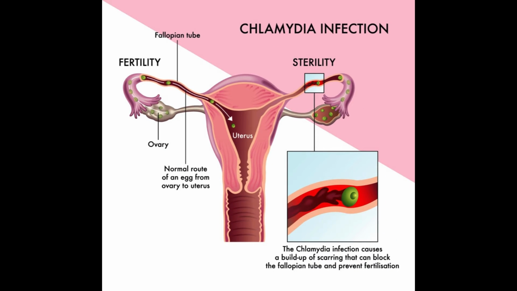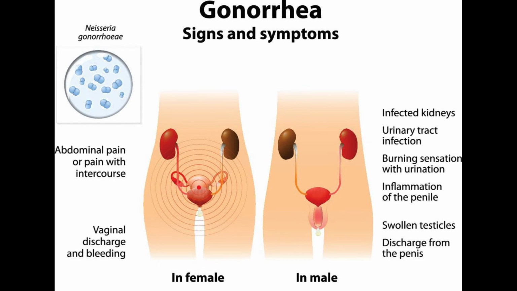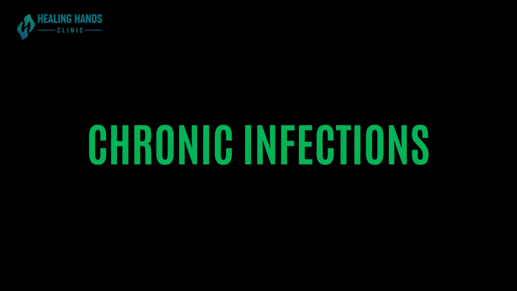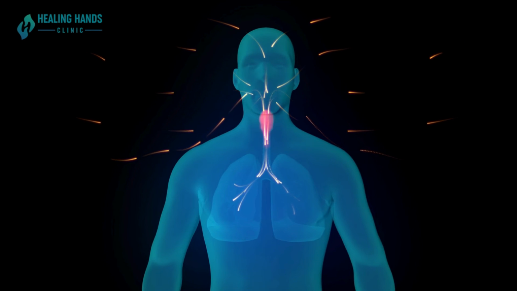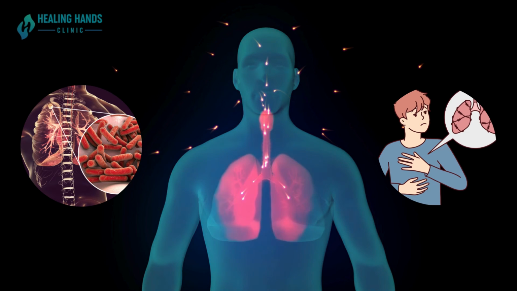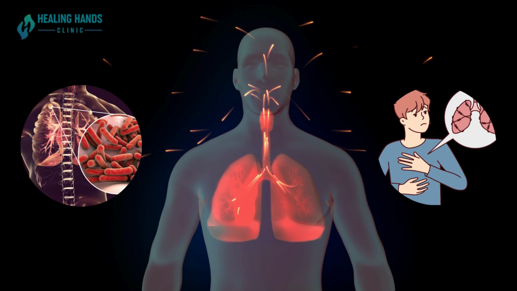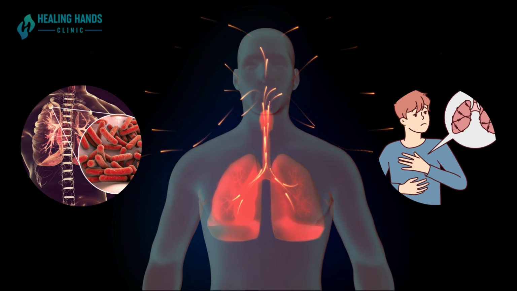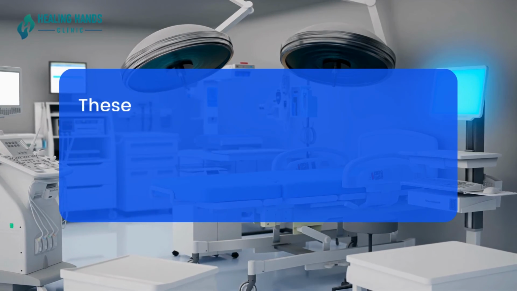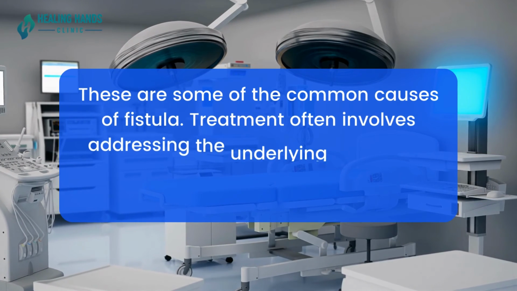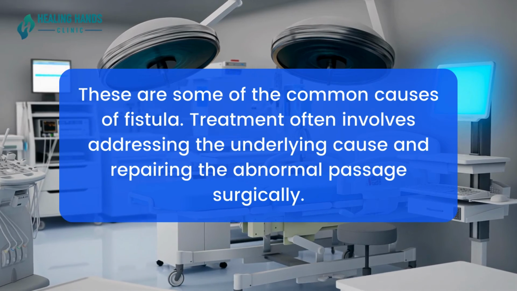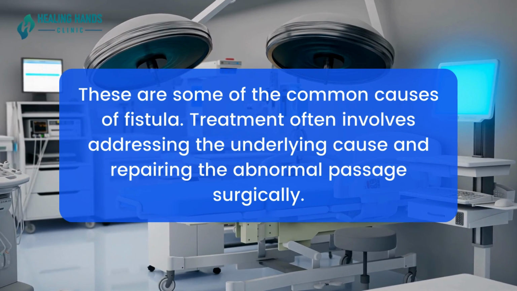Certain STIs, such as chlamydia and gonorrhea, can cause inflammation and damage to reproductive organs, potentially leading to fistula formation. Chronic infections. Chronic conditions like tuberculosis can lead to the formation of fistulas, particularly in the lungs or other affected organs. These are some of the common causes of fistula. Treatment often involves addressing the underlying cause and repairing the abnormal passage surgically.